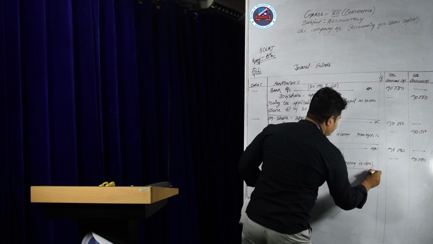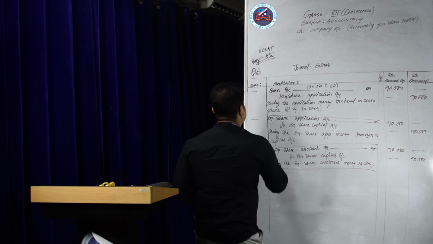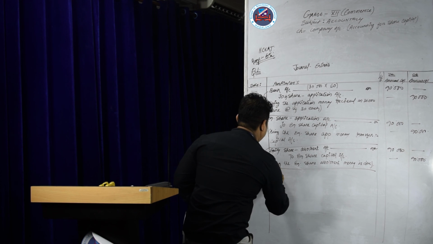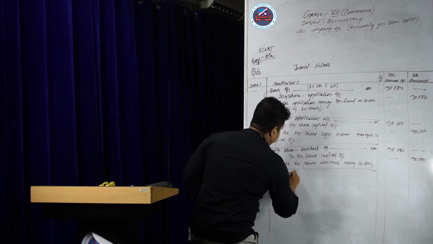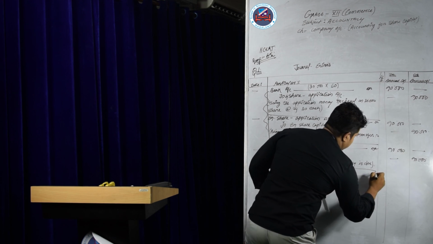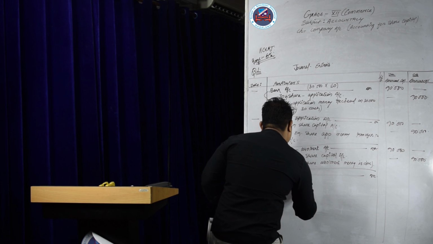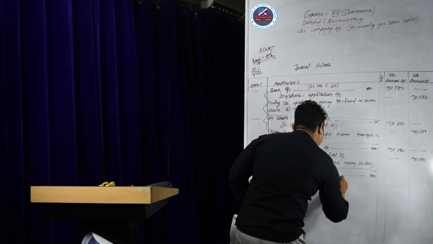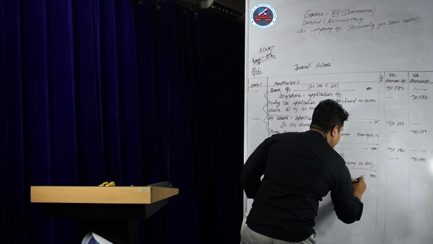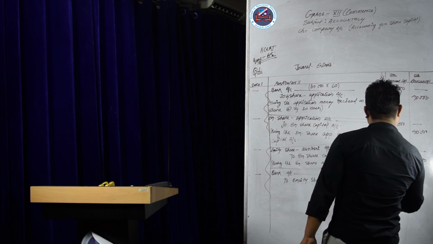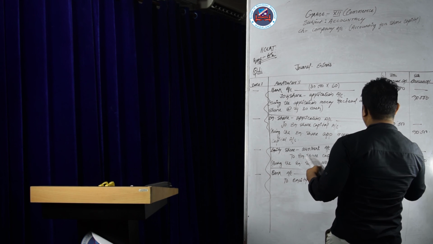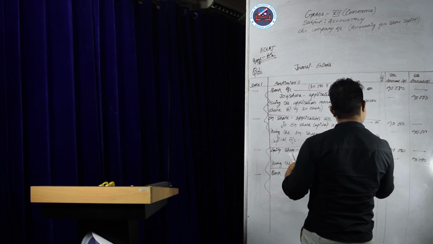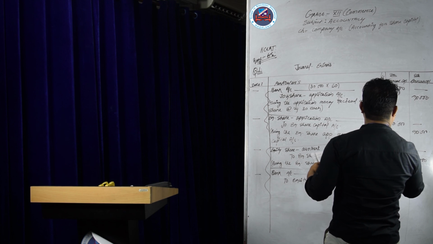Now the second entry, that is the receipt entry for the allotment. That was for the application. Now we'll give the entry for allotment. Bank account debit to equity share allotment account. The amount will be 30,000, and the allotment rate given is 50. So the amount should be 1,50,000.